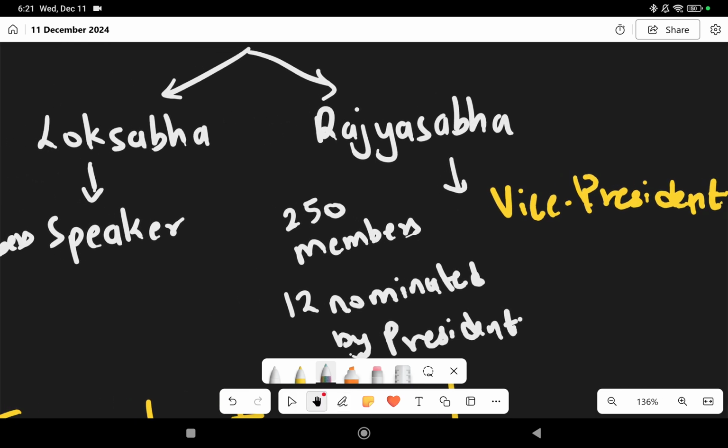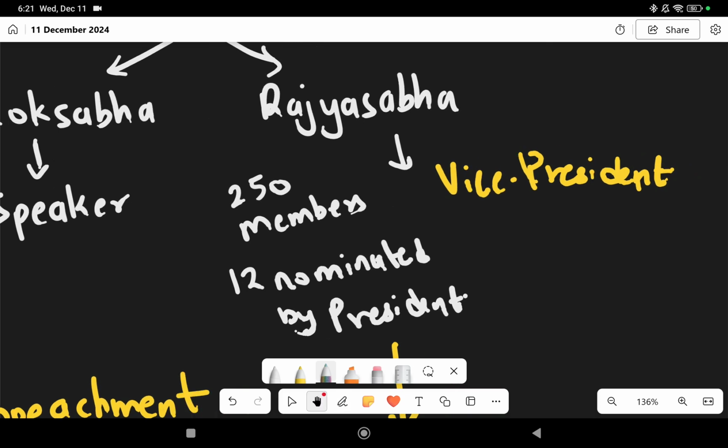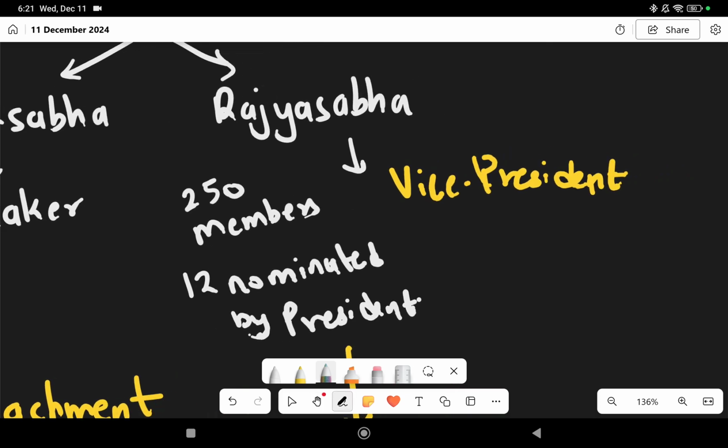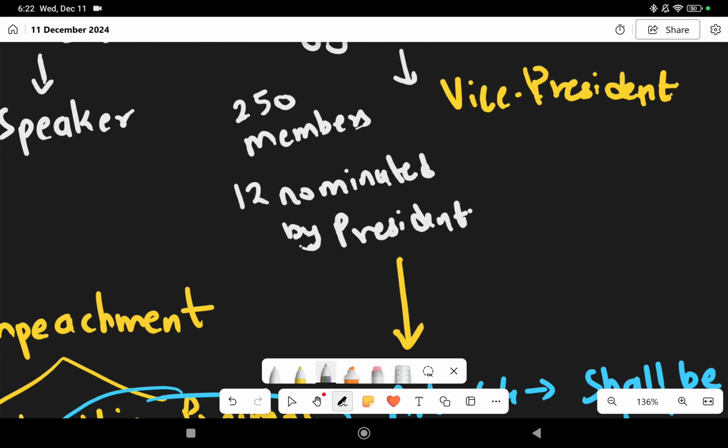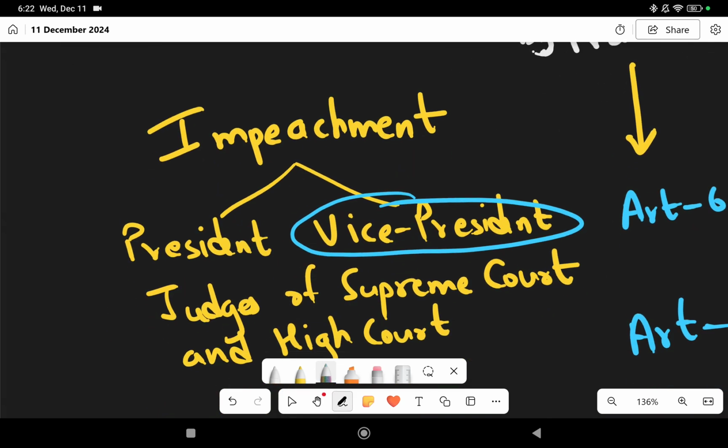Now, here the President of India is Srimati Draupadi Murmu, and the Vice President of India, and the ex officio chairman of Rajya Sabha, is Jagdeep Dhankhar. In today's article, we are going to talk about the impeachment process because the opposition leaders in Rajya Sabha have decided to move a resolution to impeach the vice president.